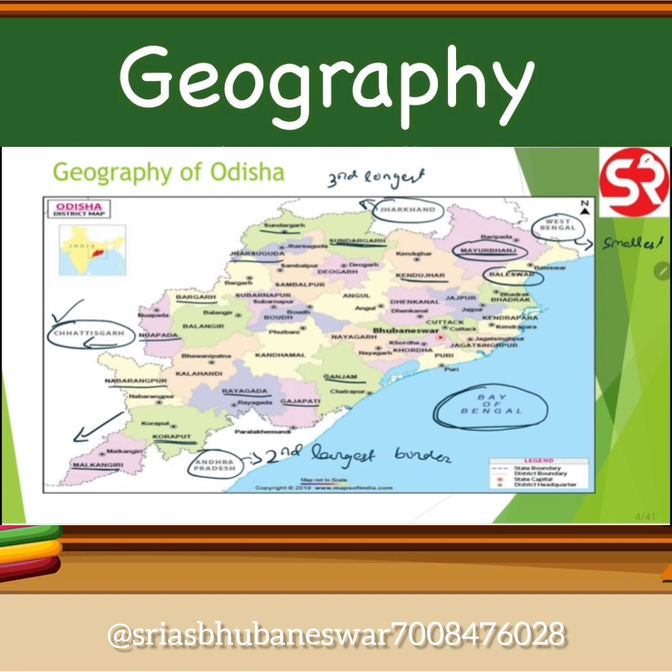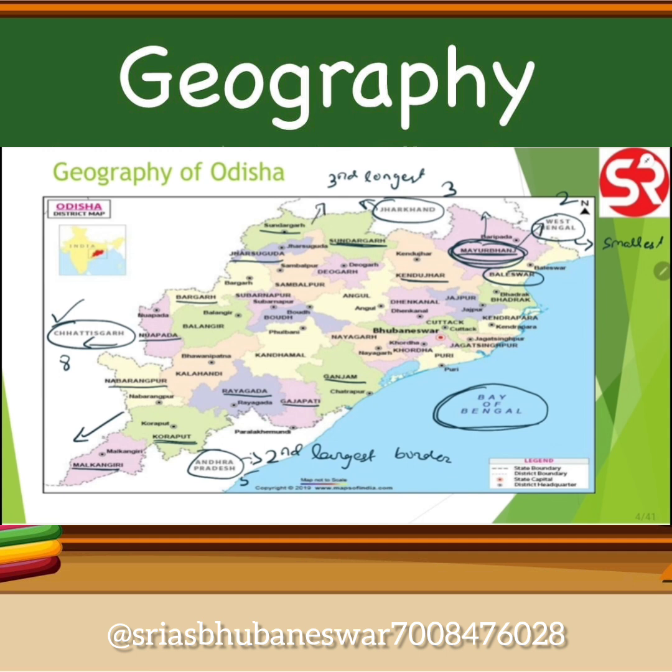So let's count how many districts are on the border areas. Okay, so we saw that Chhattisgarh has 8 districts, Andhra Pradesh has 5 districts, Jharkhand has 3 districts, and West Bengal has 2 districts. So we should just simply add it, right? Wrong, because as we can see that the district of Mayurbhanj borders both West Bengal and Jharkhand.